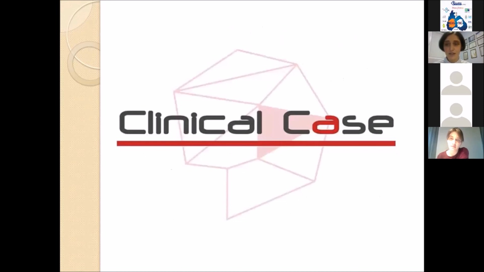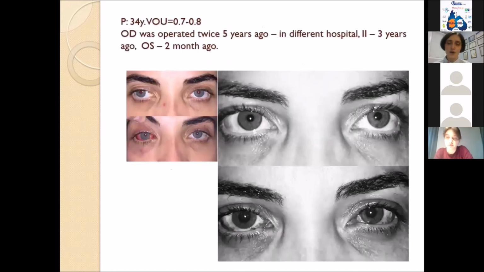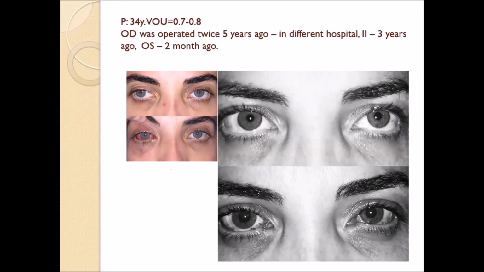Now I'd like to share my own case. This was one of my first patients. She had already been operated on; her first surgery was 5 years ago. After that, she came to our hospital 3 years ago, before my fellowship. She was operated on her right eye. First, I took the already operated muscles, and I couldn't find enough space to do the repositioning of the muscles. That's why I got a remaining angle after the second surgery.